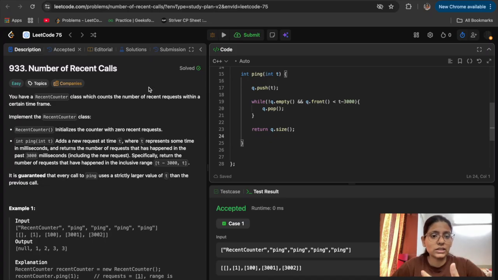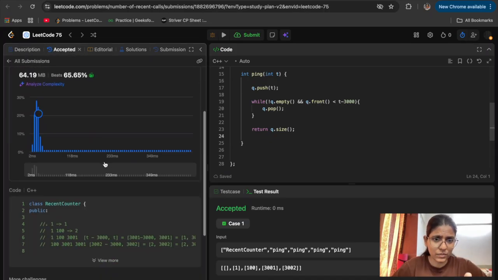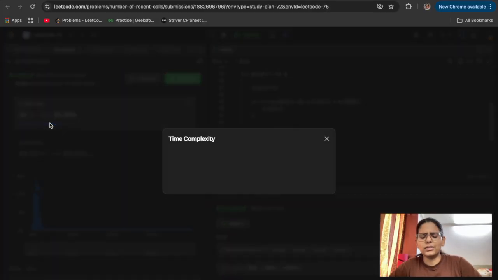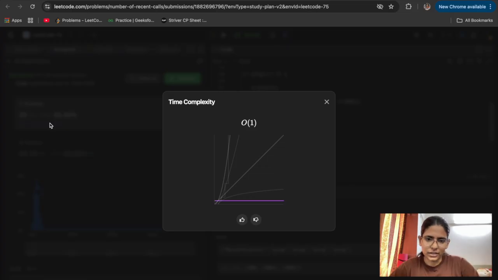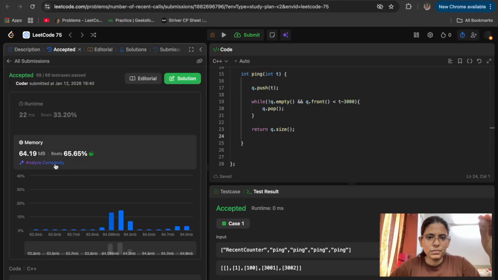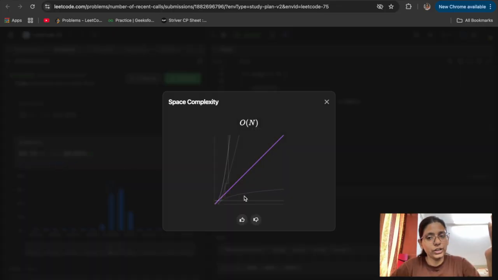We can also see the space complexity and time complexity by looking at the output on LeetCode itself. It says for one call it takes O(1) time complexity, and for memory it takes O(n), that if we need to store all the calls, then yes, it takes O(n).